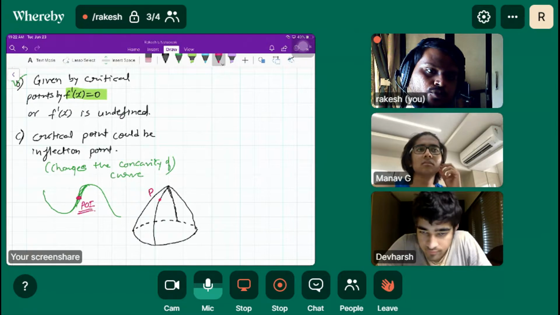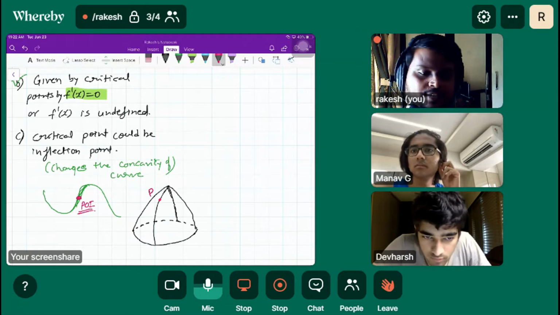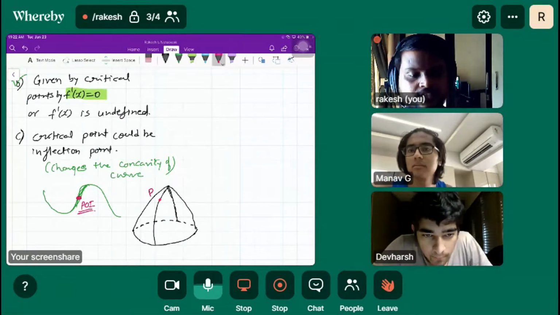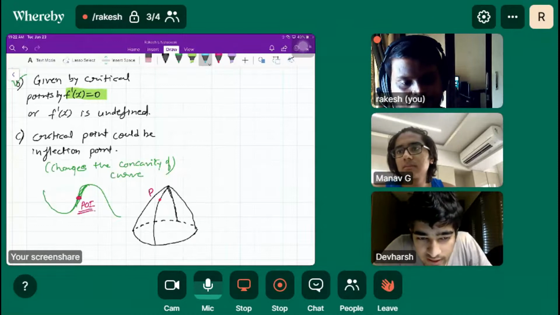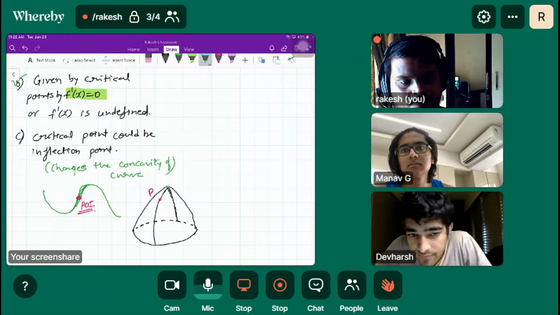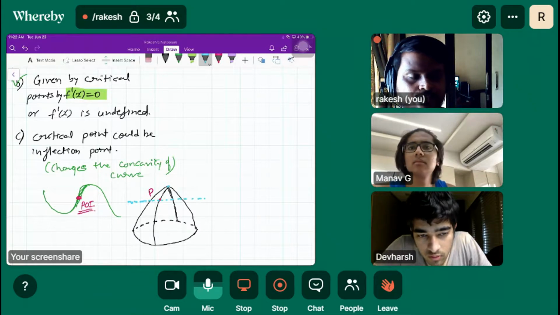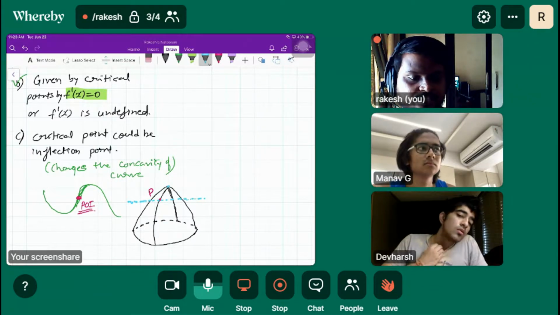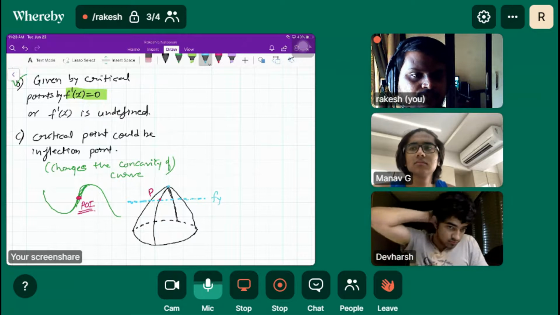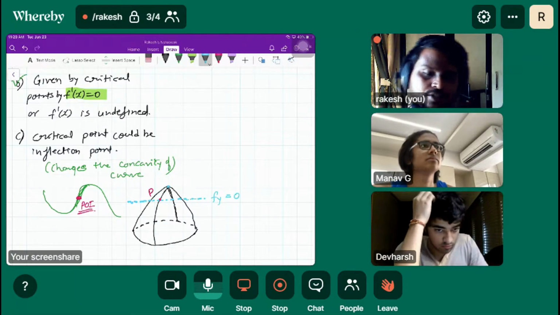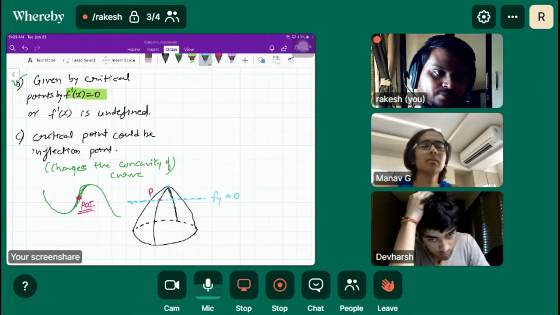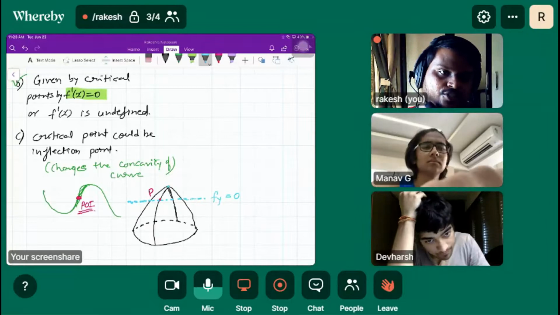No. The peak is where the four lines meet. If you look at this tangent, fy is zero because it is horizontal, so y is not changing.